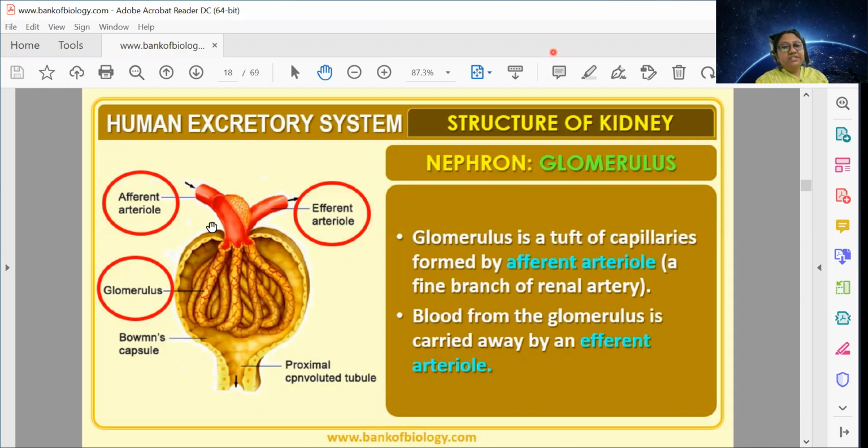Okay, so this is the extended part of the Malpighian corpuscle. This is not Malpighian tubule, it is called Malpighian corpuscle. So what is Malpighian corpuscle? The combination of Bowman's capsule and the glomerulus is called Malpighian corpuscle. Okay, so how is the glomerulus formed?